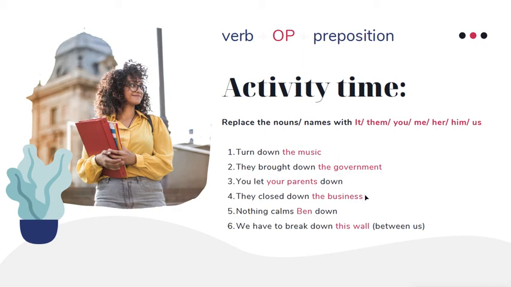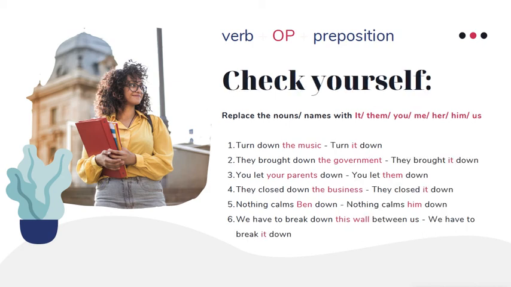Perfect. They closed down the business. Good. They closed it down. Nothing brings Ben down. Nothing brings him down. Good. And finally, we have to break down the wall, like between us. Okay, the sandwich. We have to break it down. That's it. You can check yourself here. You can practice pronouncing it.